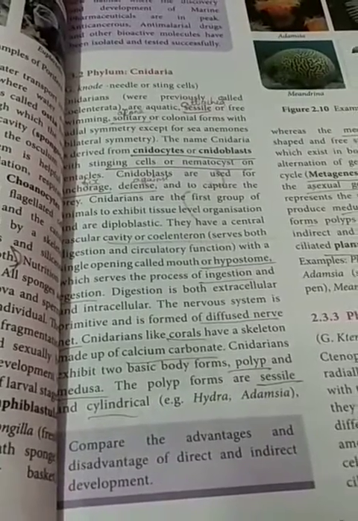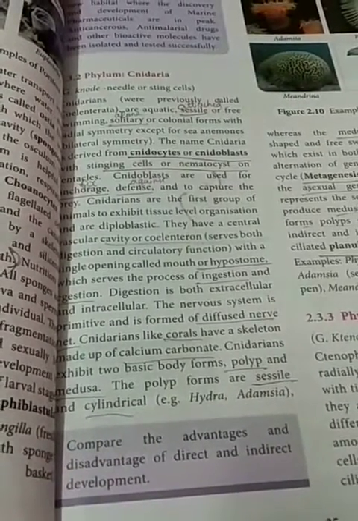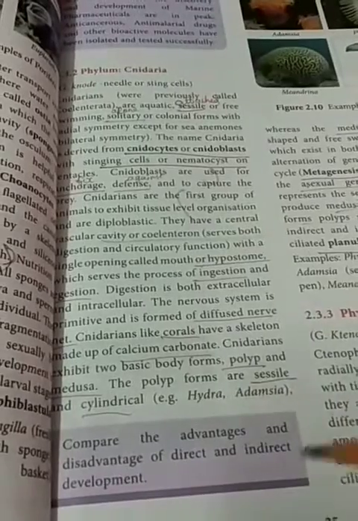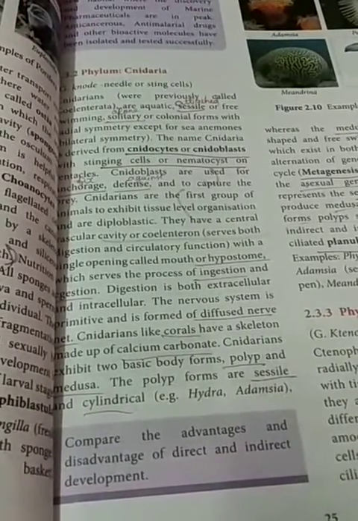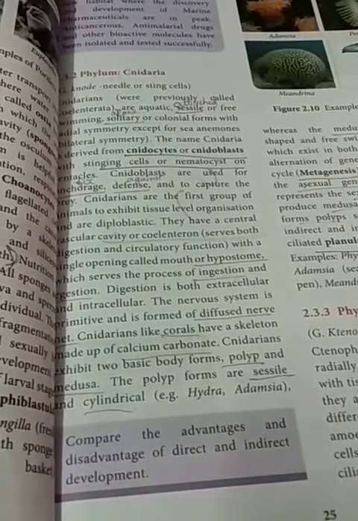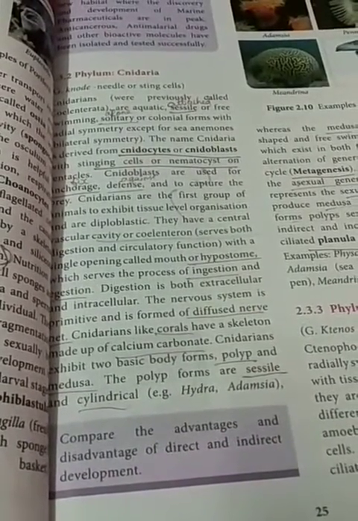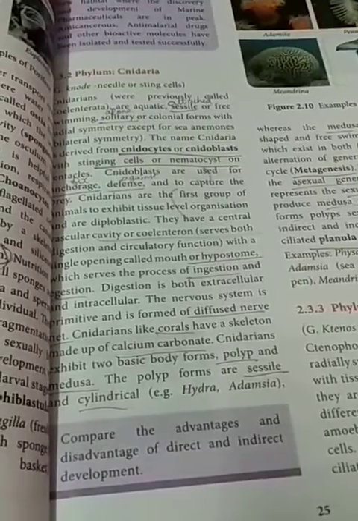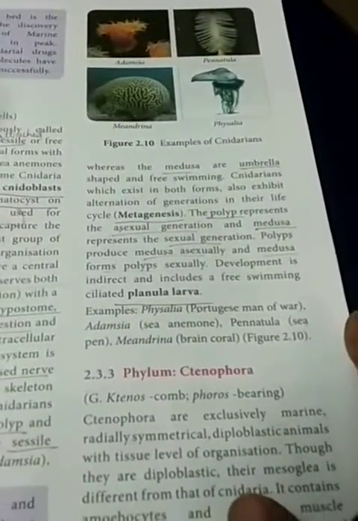Okay, they use it. Then alternation of generation is present. So both sexual and asexual reproduction are present. In one generation they reproduce asexually, then in the next generation they reproduce sexually. So like that, alternation of generation. It is also indirect development, with a planula larva.